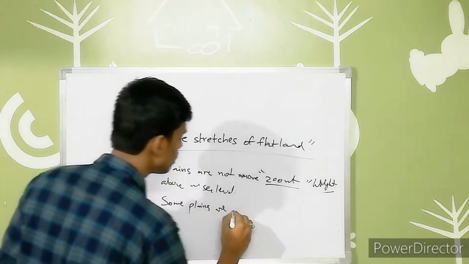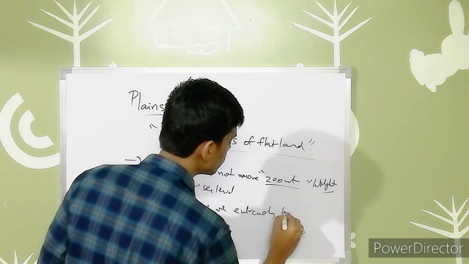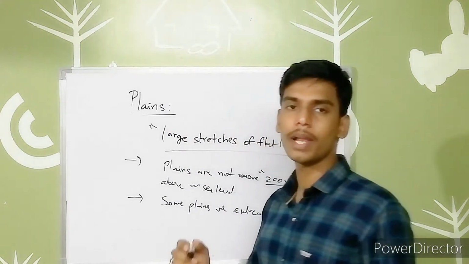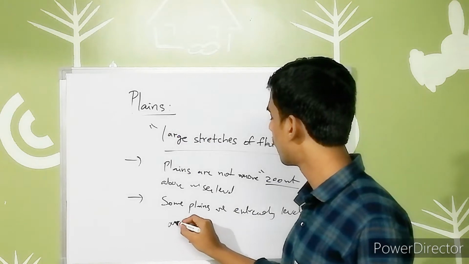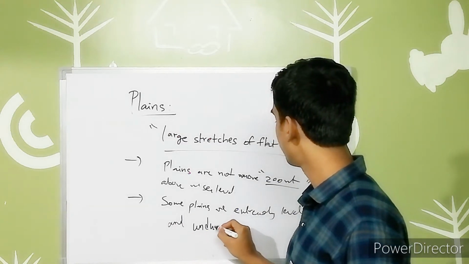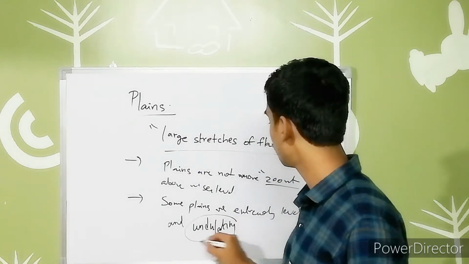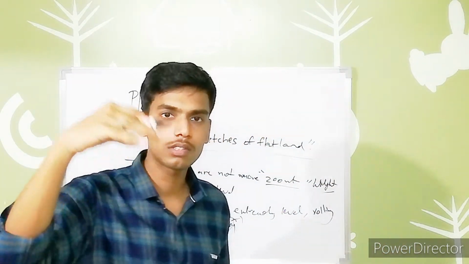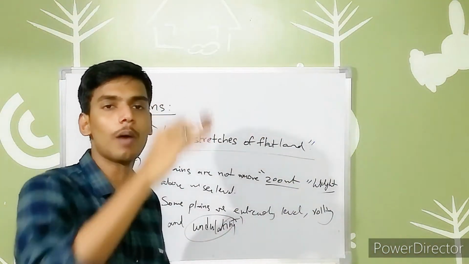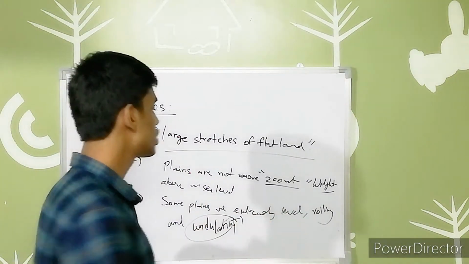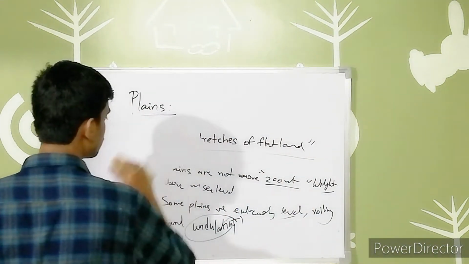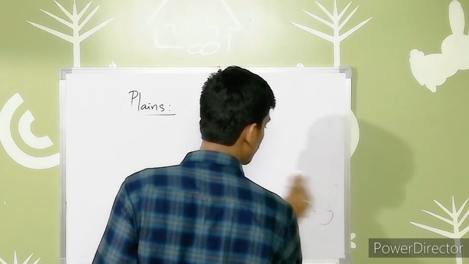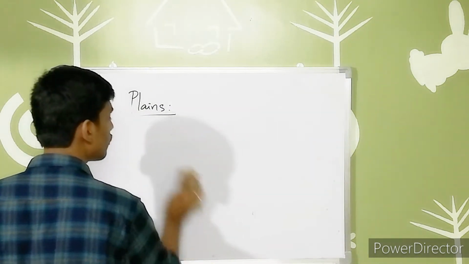Next, some of the plains are extremely level, and some plains are slightly rolling and undulating. Very important thing, guys: undulating means there should be ups and downs. That is known as undulating. When you are talking about plains, there are so many features we have to know, and compared to the mountains and plateaus, they have many specific features that are very useful to us, right?